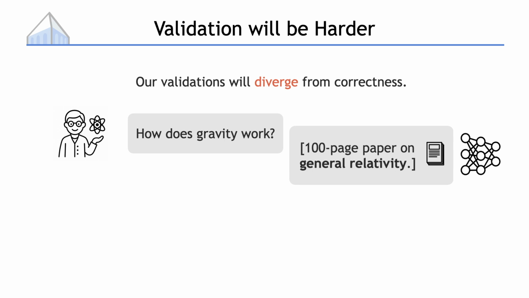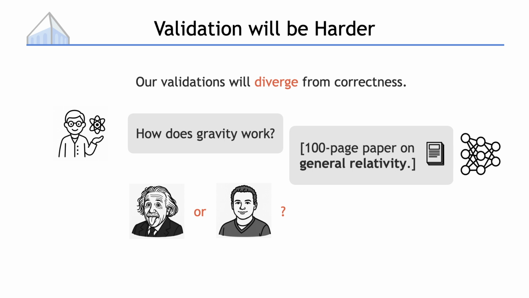Peer review is already hard for human papers, and scientists have spent over a century validating general relativity. If we cannot properly validate AI systems' output, we can't tell if it's a true genius like Albert Einstein or a fraud like Yang Shun. So if we want AI systems to tackle really tough problems, we need to figure out how to do validation properly.